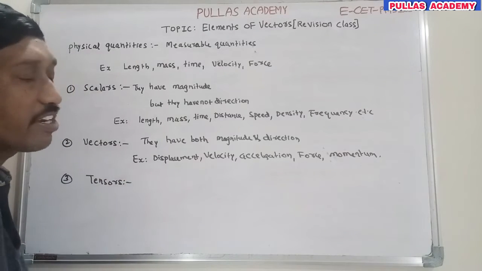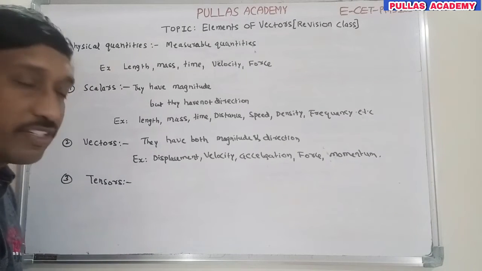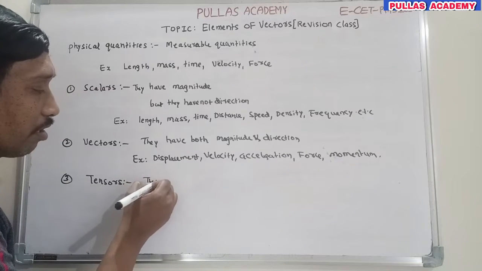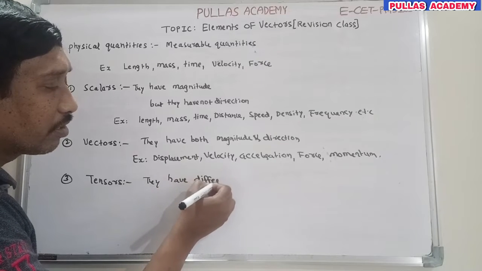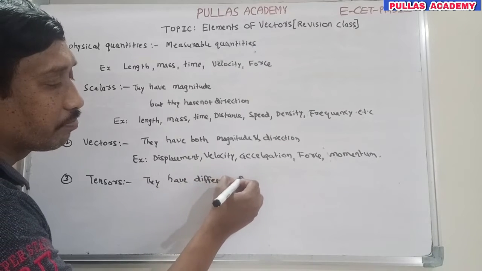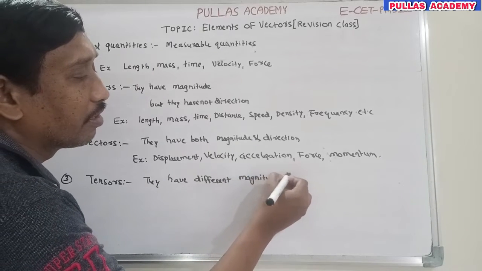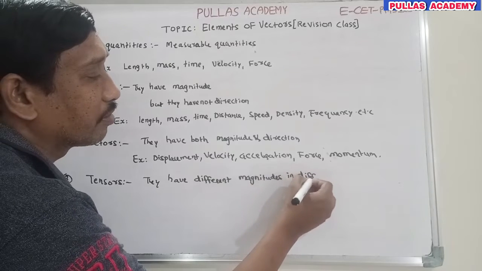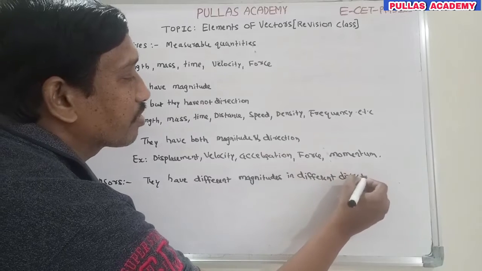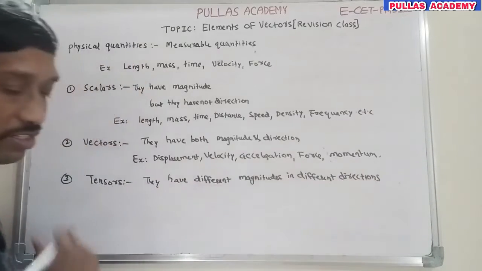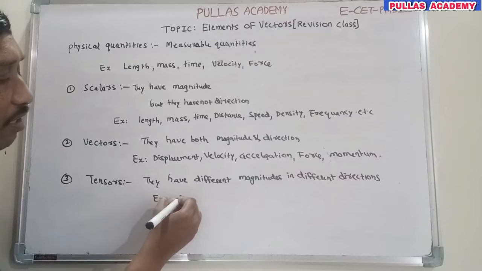Tensors have different magnitudes in different directions, so they are called tensors. An example of a tensor is moment of inertia.